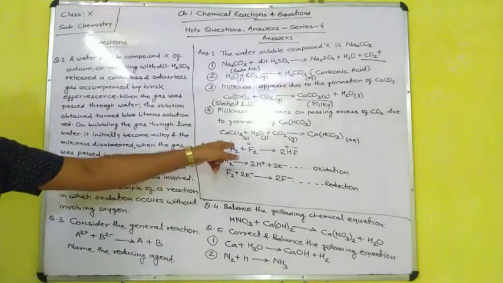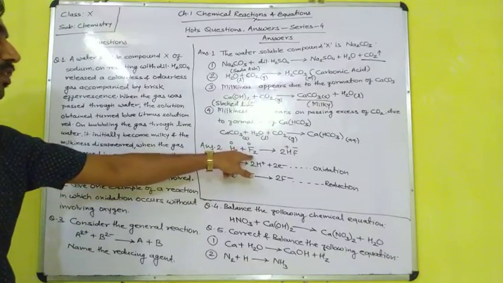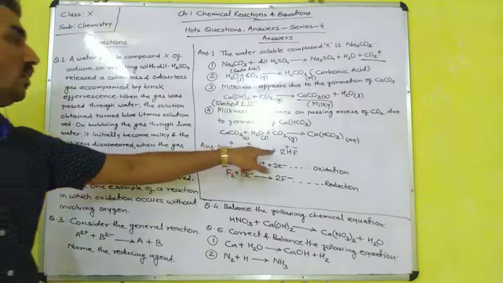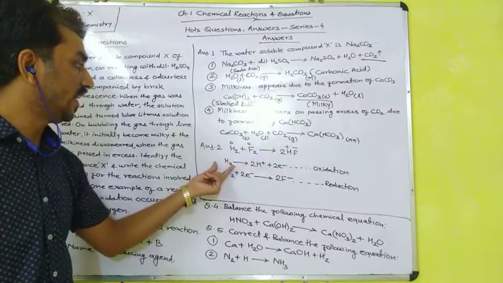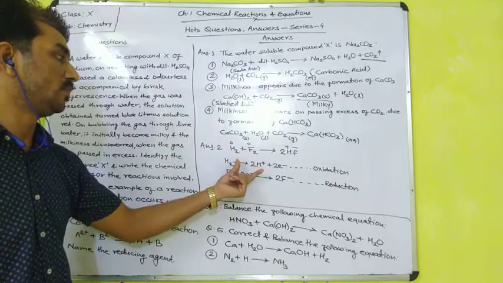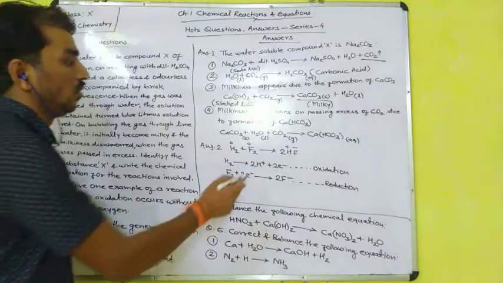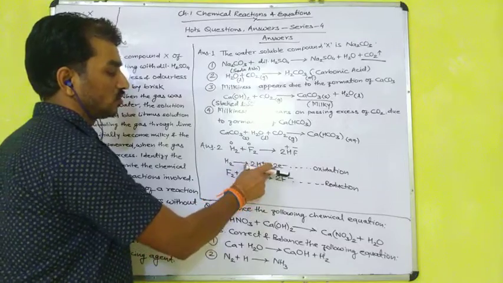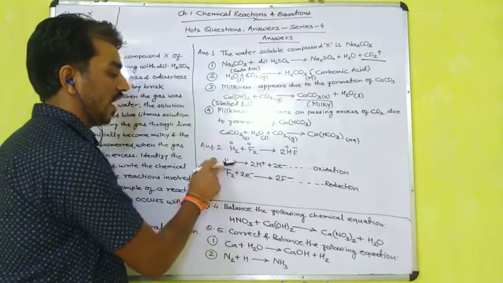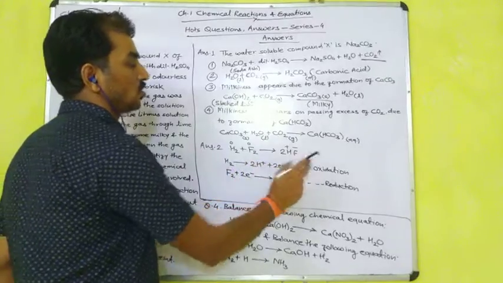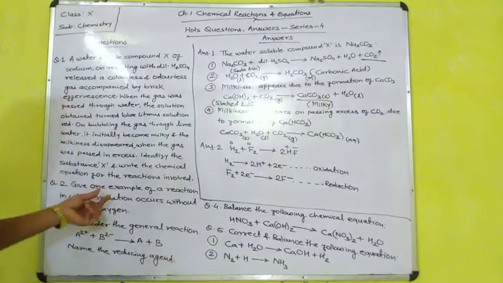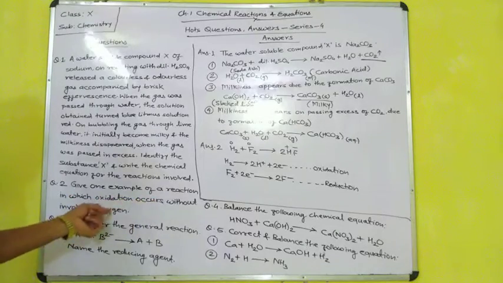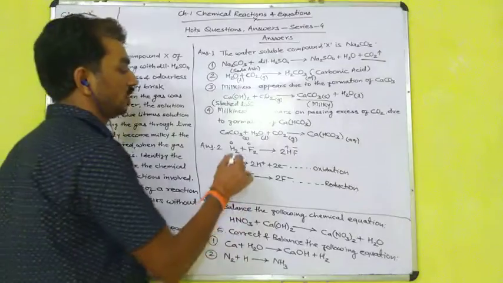So here the oxidation number of H2 and F2, both on the reactant side, is 0. But when H2 goes to the product side, it is in the 2H+ form. Means here there is loss of electron; it has lost 2 electrons, it has donated 2 electrons. Because of the losing of electron by the hydrogen molecule, it is known as an oxidation reaction. What this tells us is that oxidation occurs without involving oxygen. So here oxygen is not involved.